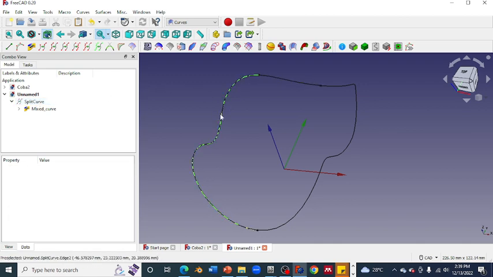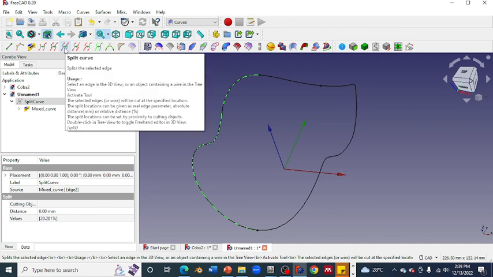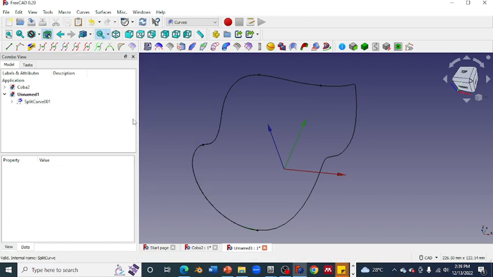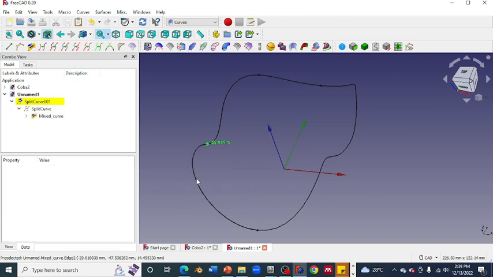Now this one we split out here with the same feature, Split Curve, and then double click it, go until about 80%, and click again.